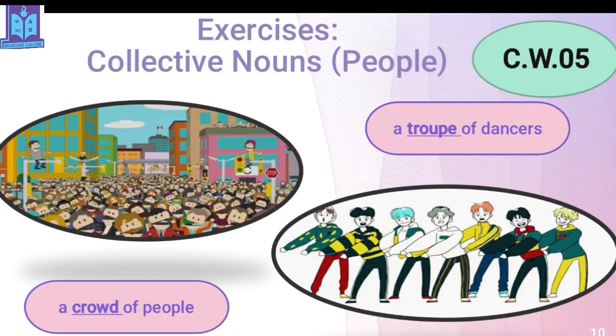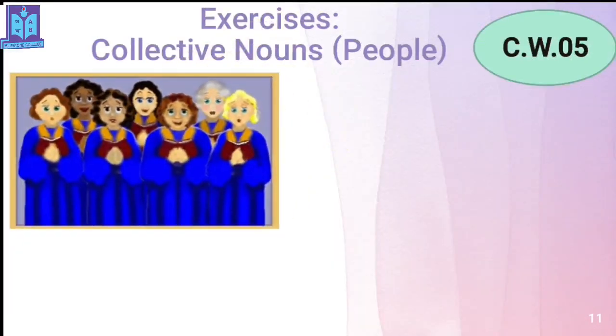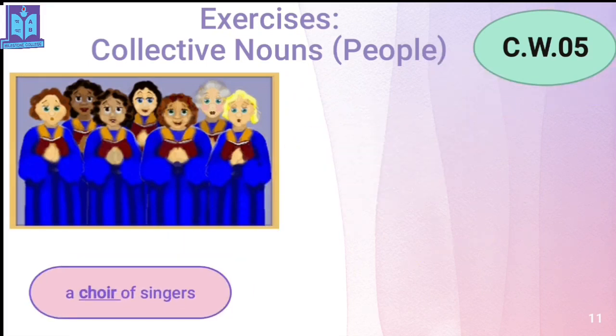So, let's go for next one. Now what can you see here? Yes, a few ladies are here and they are doing something, right? They are holding a book and they're saying something. Actually, they are singing. You can see this kind of group of ladies who are singing at the church or in stage shows as background singers. Now, what are they called? They are called a choir of singers.